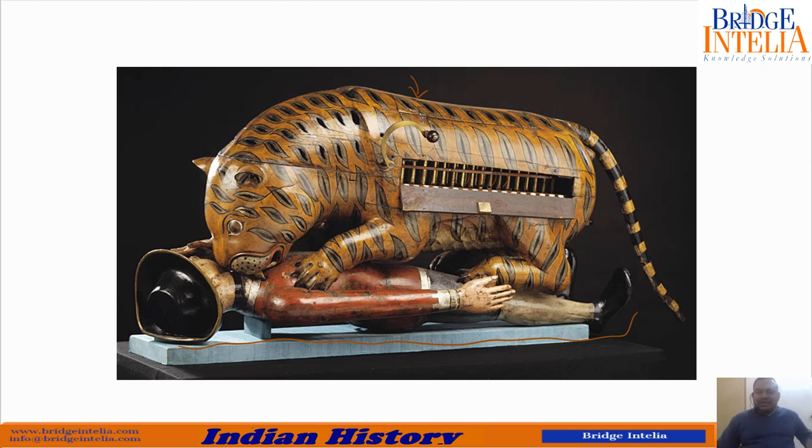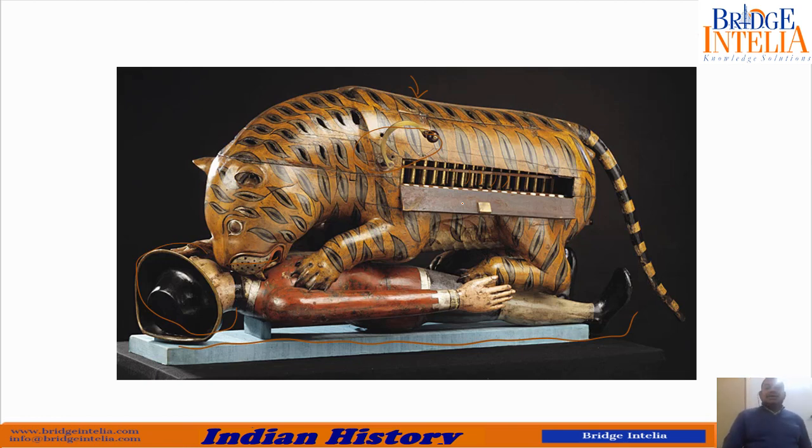So when this button is pressed, this lion opens his mouth and he tries to eat this soldier. So this shows the hatred of Tipu Sultan towards the Britishers. It also shows how he was in touch with advanced technology. Battery, he was using battery during those times. Just understand. So none of the Indian rulers were familiar of all these kind of scientific equipments.